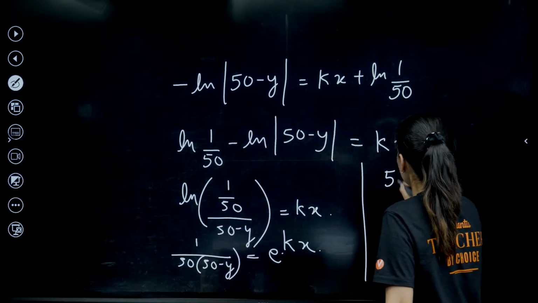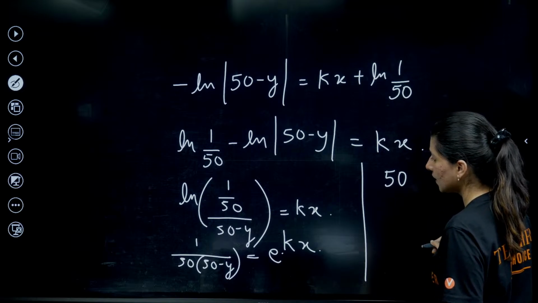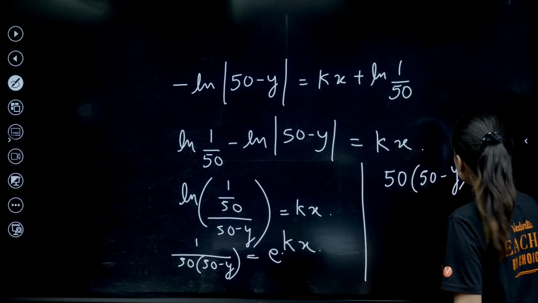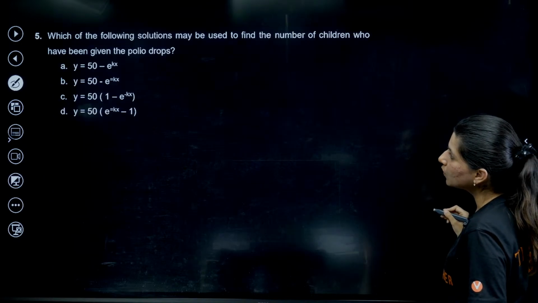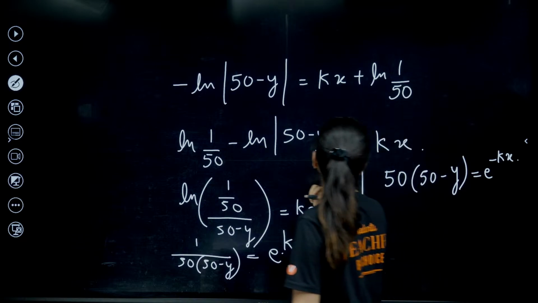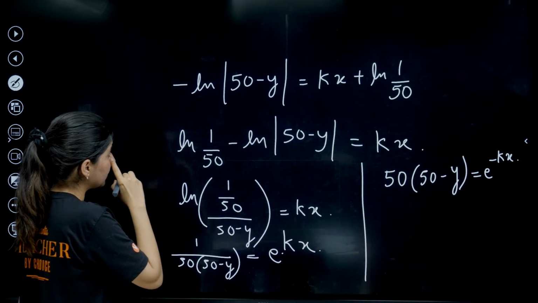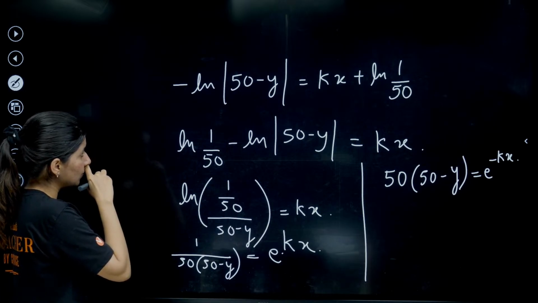So 50 into 50 minus y is equal to e raised to power minus kx. So which answer is correct? Have I done anything wrong? This is log 1 by 50 or minus log 50. So minus log 50 minus y, 50 upon 50 minus y.